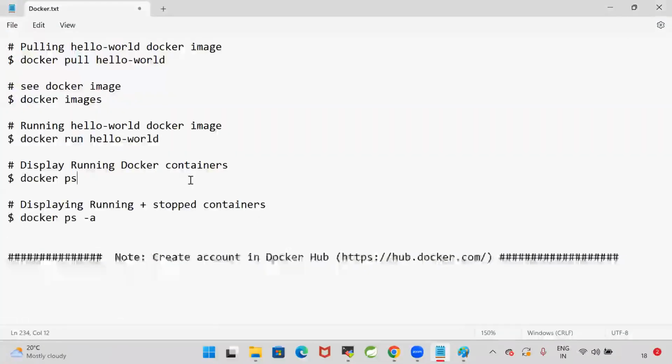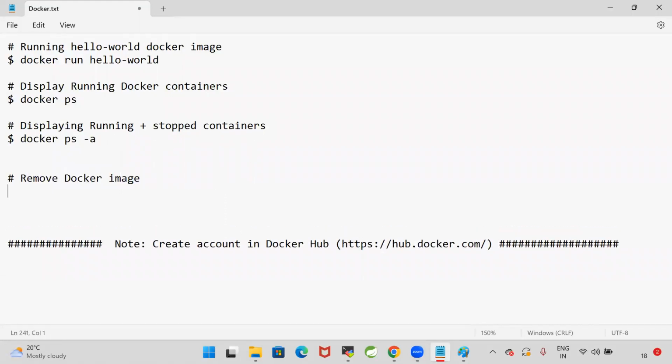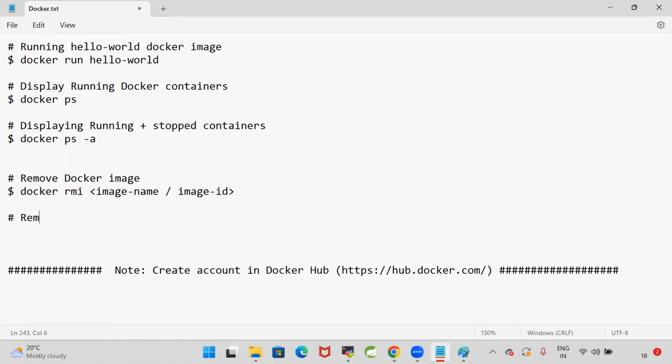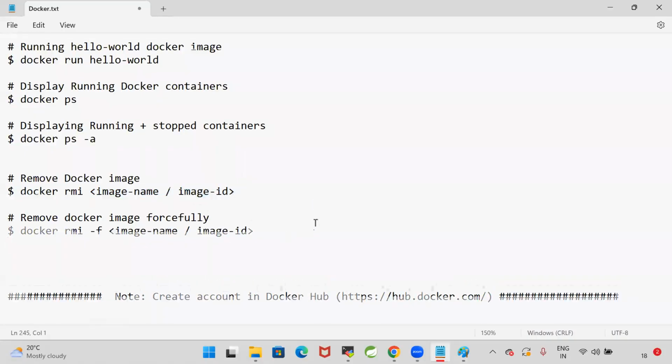So to remove the image, we are using a command called docker rmi. Remove Docker image: what is the command? docker rmi image name or image ID. You can give anything, image name or image ID. Remove Docker image forcefully. Getting my point? How to remove the Docker image forcefully? docker rmi -f image name or image ID we are going to give.